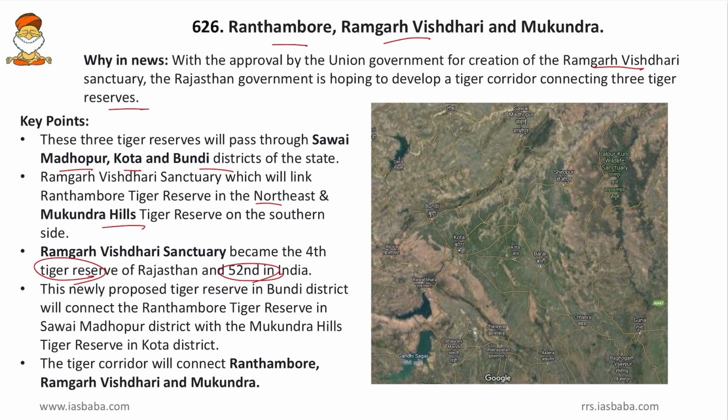Then, this newly proposed tiger reserve in Bundi district will connect the Ranthambore Tiger Reserve in the Savai Madhopur district and Mukundra Hills Tiger Reserve in the Kota district. So, Ranthambore is in Savai Madhopur district and Mukundra Hills is in the Kota district. So, the connection goes likewise. And then, all the three will form a tiger corridor. So, Ranthambore, Ramgarh Vistari and Mukundra form a tiger corridor themselves. Where this lies and what the geography around it is, we will study here.